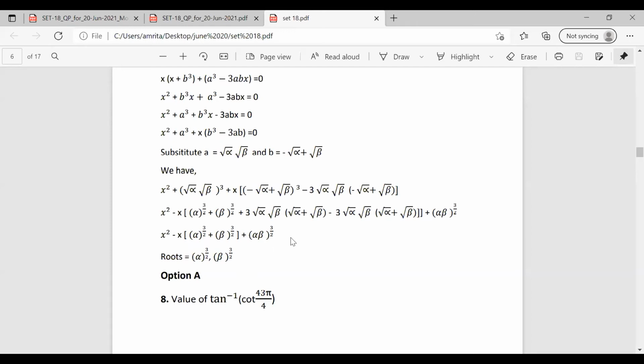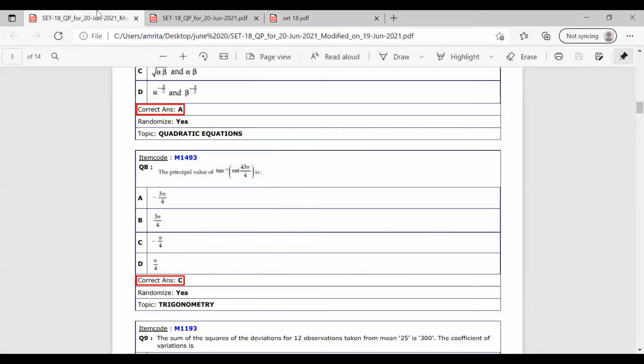While analyzing this equation, we can take (alpha beta) raised to 3 by 2 as the product of the roots and alpha raised to 3 by 2 plus beta raised to 3 by 2 as the sum of the roots. So after simplifying this equation, we can simply find the roots as alpha raised to 3 by 2 and beta raised to 3 by 2. So now we can check among the options.